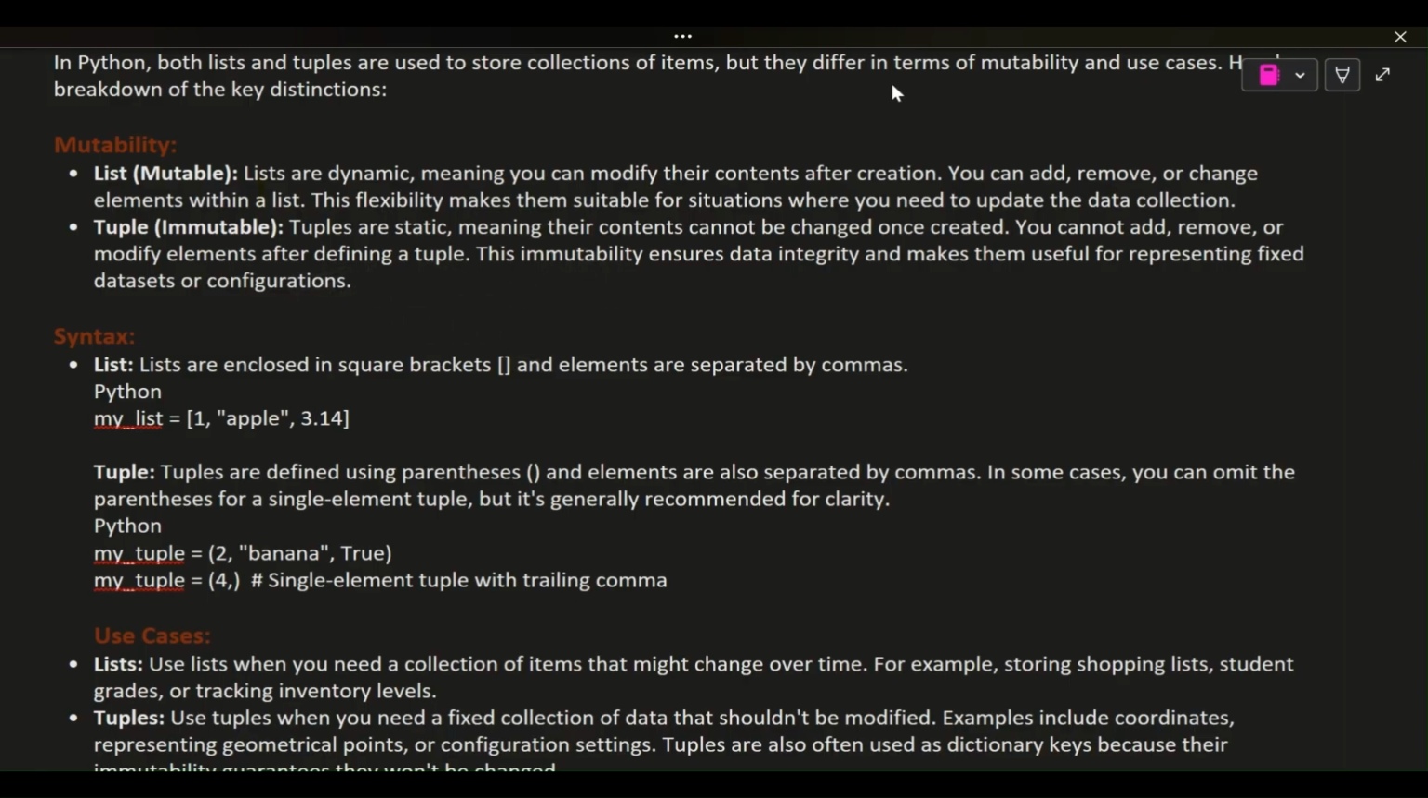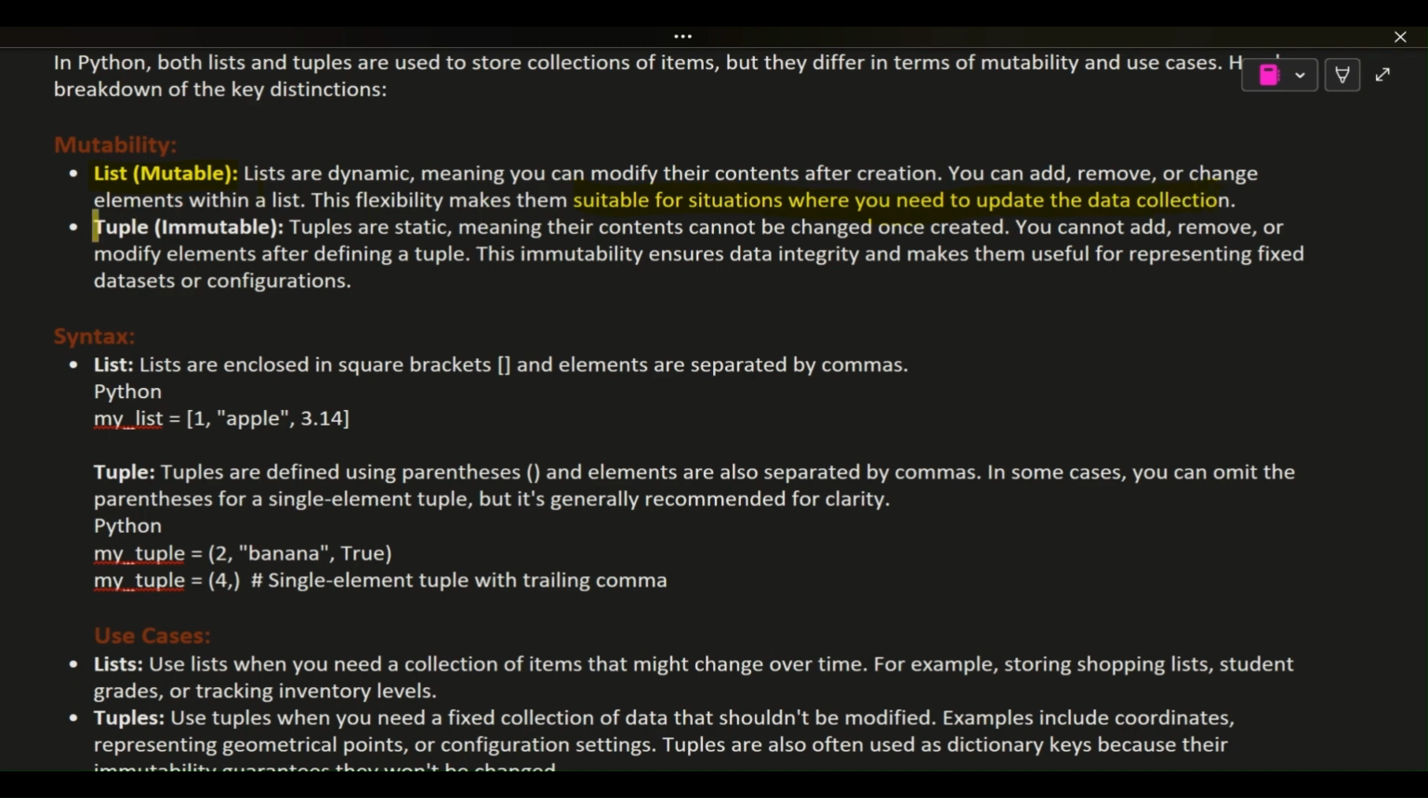In Python, both lists and tuples are used to store collections of items, but they differ in terms of mutability and use cases. Here's a breakdown of the key distinctions. Mutability. List: mutable. Lists are dynamic, meaning you can modify their contents after creation. You can add, remove, or change elements within a list. This flexibility makes them suitable for situations where you need to update the data collection.